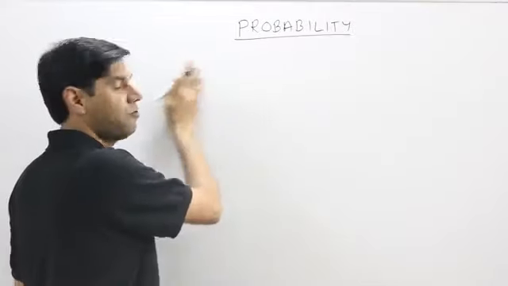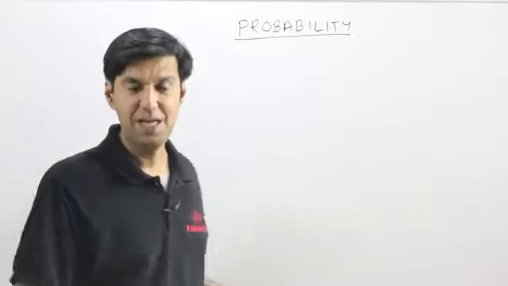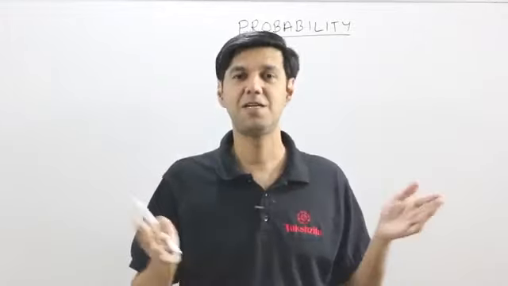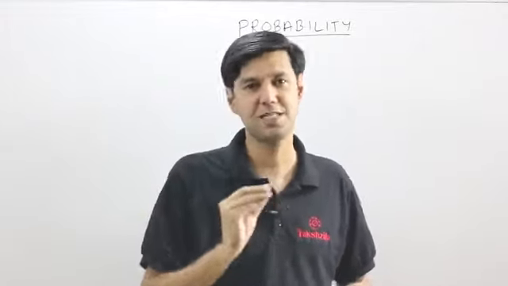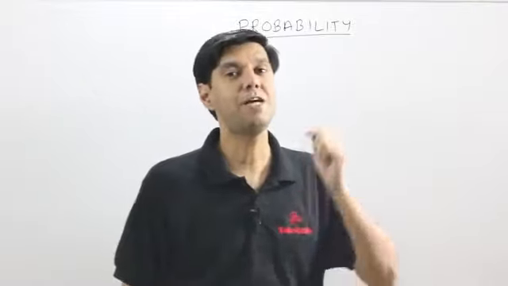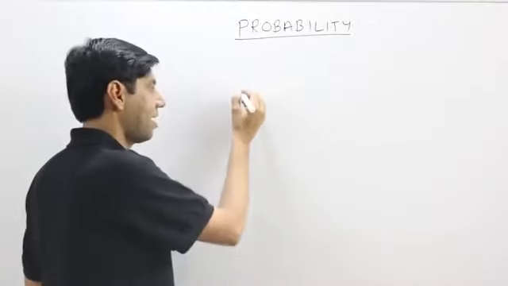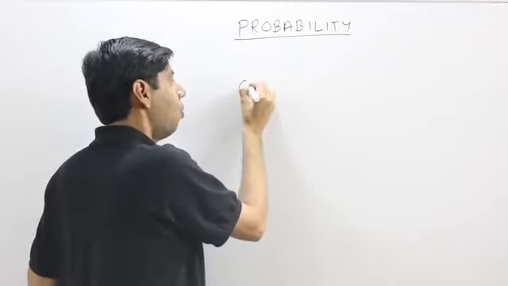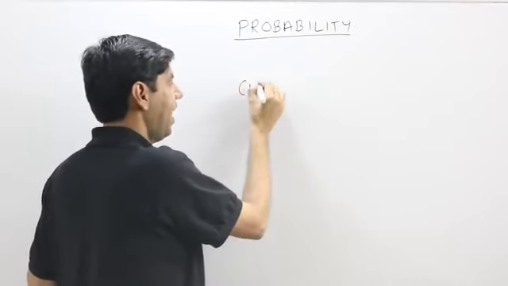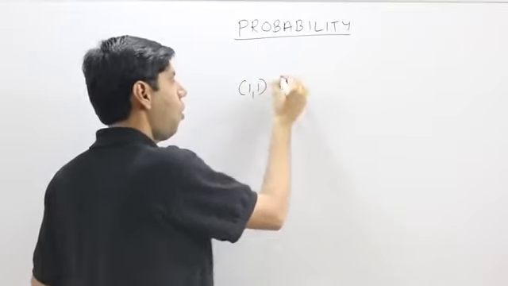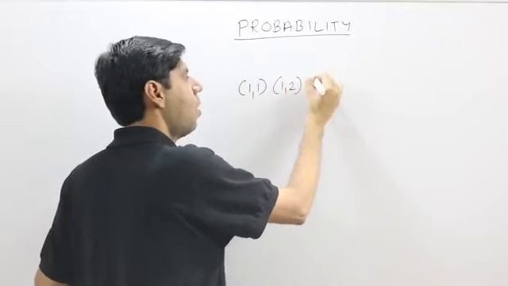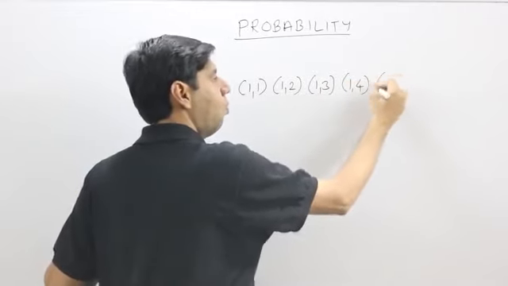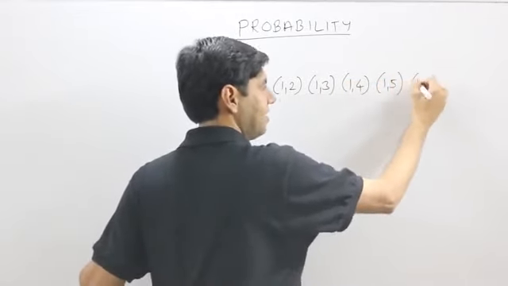It would be reasonable to assume that we are aware of this as well: the first die has 6 possibilities, the second one has 6 possibilities, so together they have 6 into 6, 36 possibilities. However, it would always be advantageous to remember this grid. One of the dice could turn up a 1 and the other one also 1, or it could be 1 2 or 1 3, 1 4, 1 5 or a 1 6.